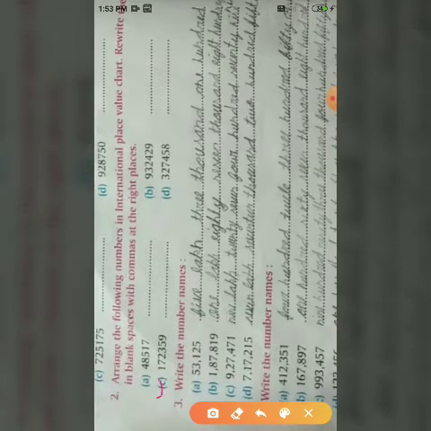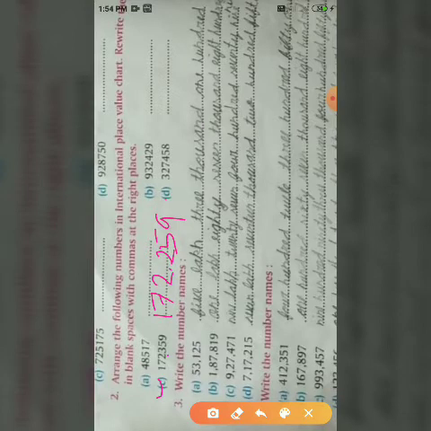Part C is ones, tens, hundreds, thousand, 10,000 and 100,000. There is no lakh and 10 lakh in the international system. So simply 172,000.